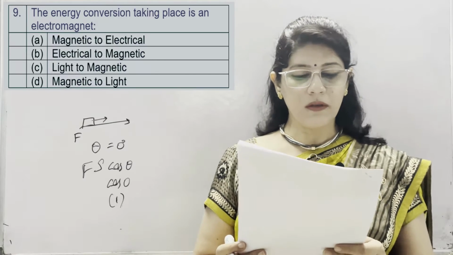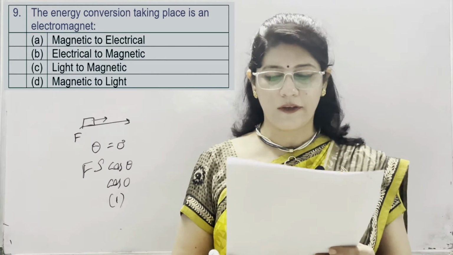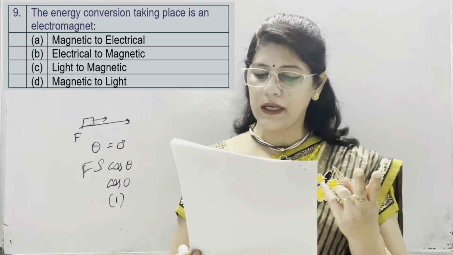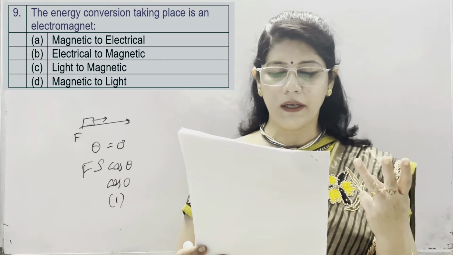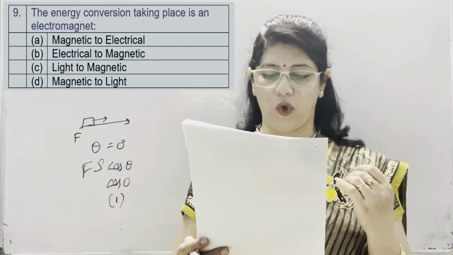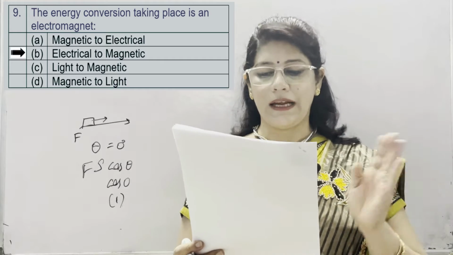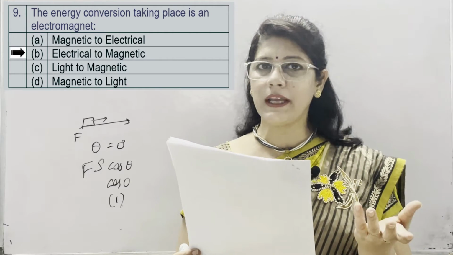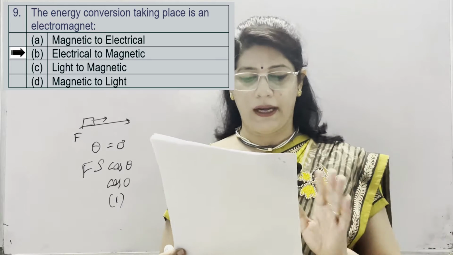Ninth question, the energy conversion taking place in an electromagnet. Magnetic to electrical first option, electrical to magnetic second option, light to magnetic third, and magnetic to light fourth option. So correct option is electrical to magnetic in an electromagnet. Name itself indicate electro means electrical to magnetic.